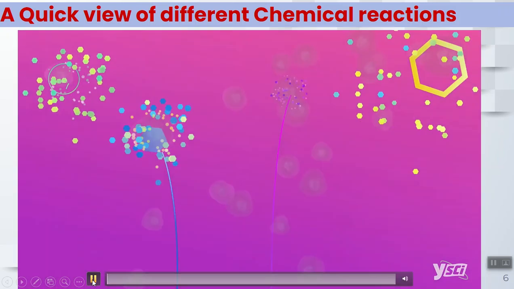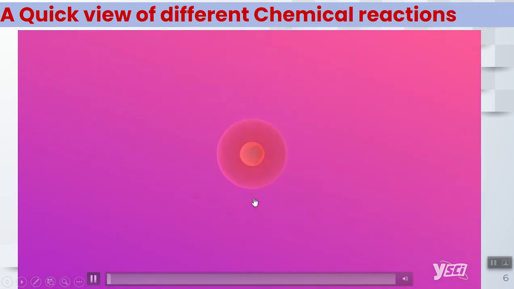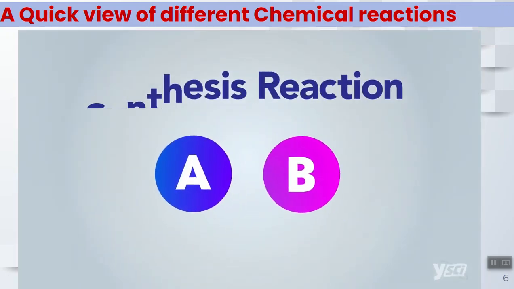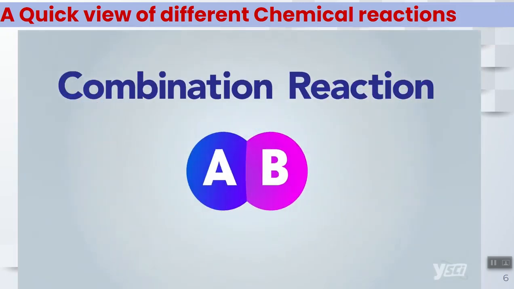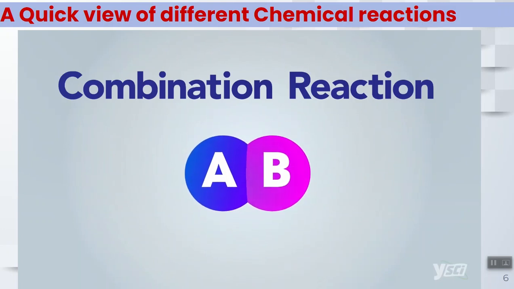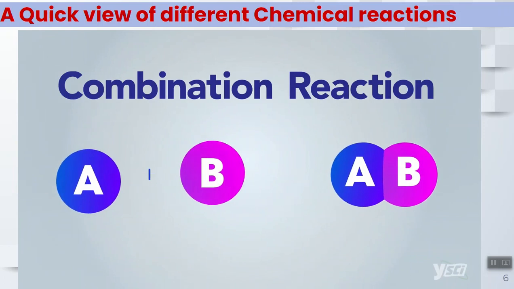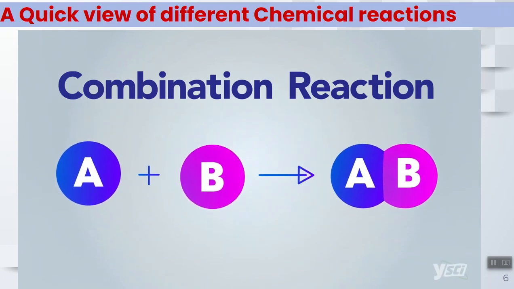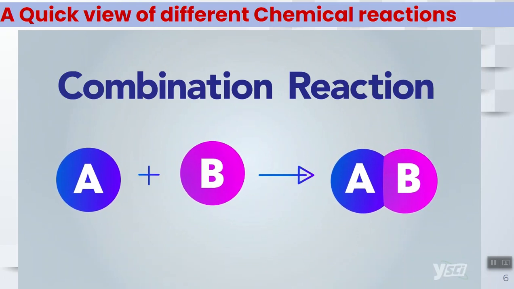Or can even stop cancer cells from multiplying. In a synthesis reaction or combination reaction, two or more substances combine to form a single product. You can use the generalized formula A plus B yields AB to predict the products of a synthesis reaction.